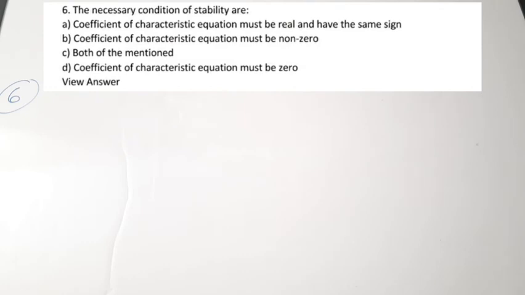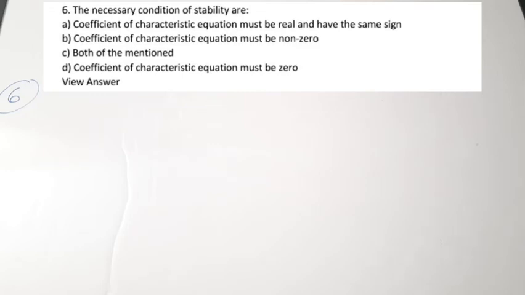Sixth question. The question is actually based on the Routh-Hurwitz criteria. We have studied how to write the Routh table and how to find the stability conditions from the Routh table. That has been uploaded as a separate video. Here the necessary conditions of stability are, A, the coefficients of the characteristic equation must be real and have the same sign. Yes, that is a necessary condition. Then B, the coefficients of the characteristic equation must be non-zero.